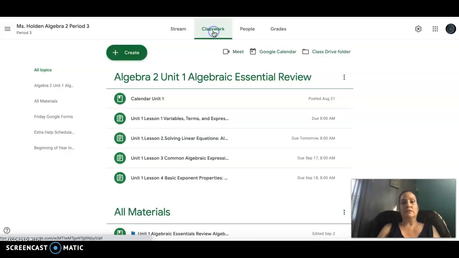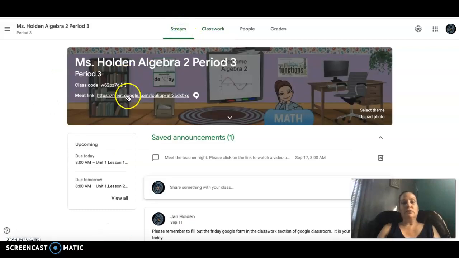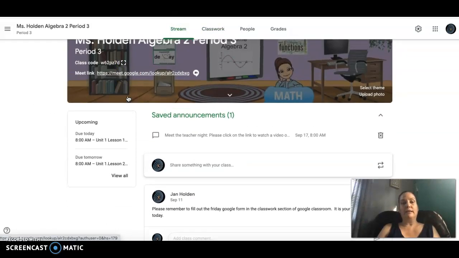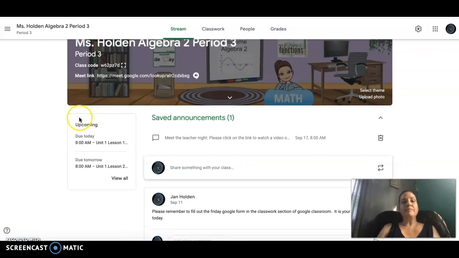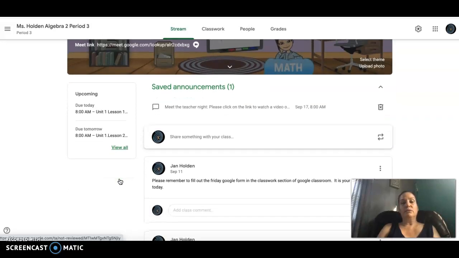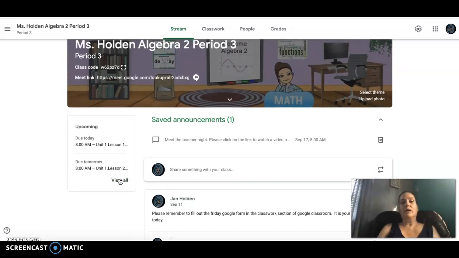Or let me show you what it looks like. If you go to classwork, it's right here. This little video camera symbol will be on the top right for them. But looking back at the stream, we have that Meet link in the banner that they click to join the class. Anything that's due in the next 7 days is over here on the left. If they click view all, they can see all of their assignments that are due. And the stream is more for announcements, so their classwork will not be in the stream.